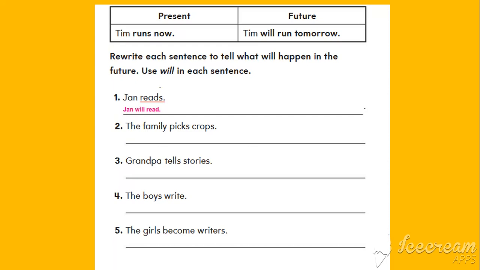Number 2, the family picks crops. So the verb is picks. We are going to cross out the s and put will in front of it. So it will be like that: the family will pick crops.